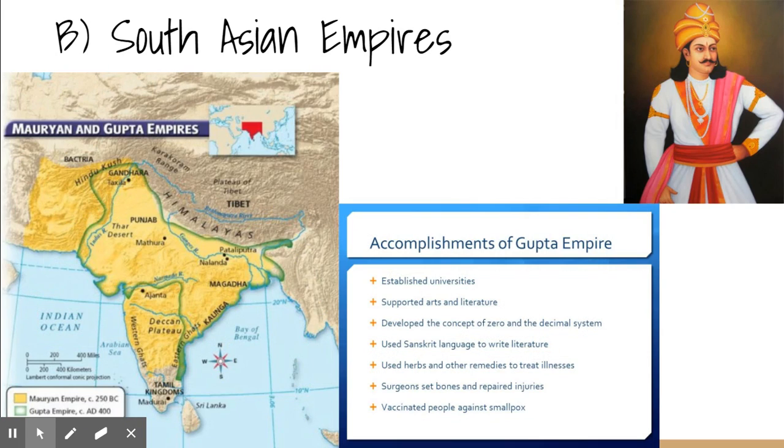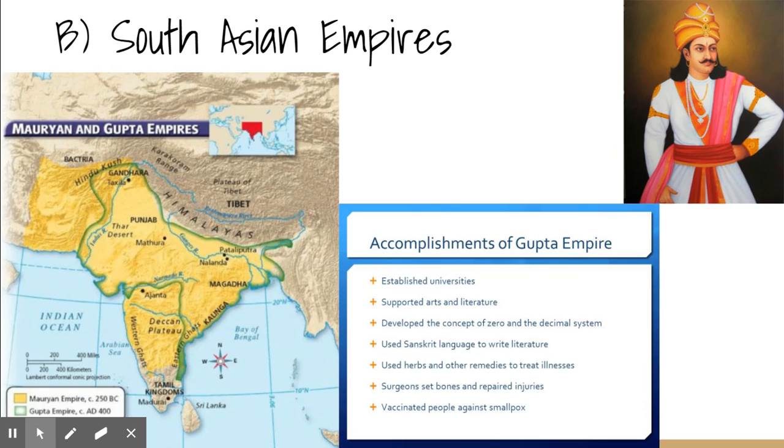There were also some large empires in this area. Hopefully, again, you remember from your 6th grade world history class, the Mauryan and Gupta empires had some important accomplishments, and so it's important to note that the Mughal Empire is not the first large empire to show up in the Indian subcontinent, but after the fall of the Gupta Empire, it was approximately 1,000 years before the Indian subcontinent would be in any way close to unified.